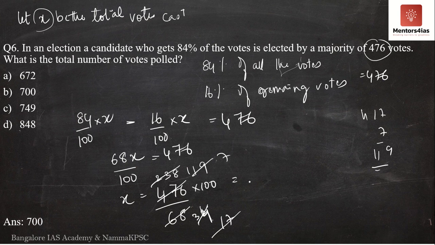So 7 times. So x is what? Nothing but 7 into 100. Therefore, x is 700. Meaning the total votes that were cast was nothing but 700. So a total of 700 votes were cast. Therefore, the correct option is option B. The correct answer is 700.